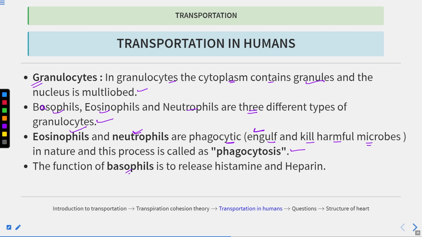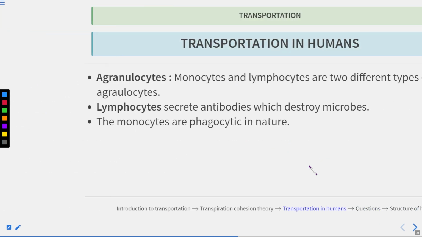Now, what is the function of basophils? So basophils release histamine as well as heparin. What is heparin? Heparin has anticoagulant activity, so it doesn't let the blood clot. So what is the function of basophils? Basophils secrete heparin. They also secrete histamines. Histamines are involved in the allergic reaction.